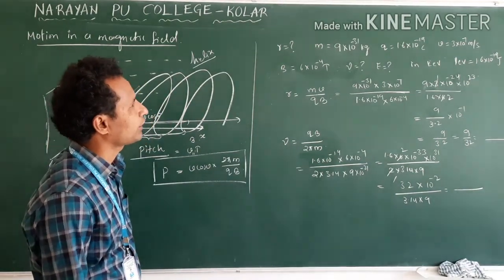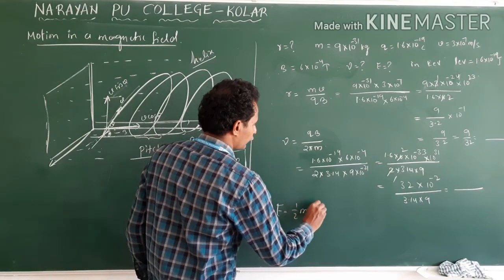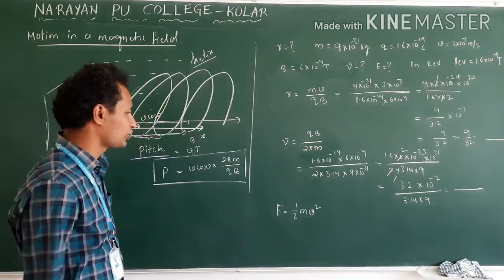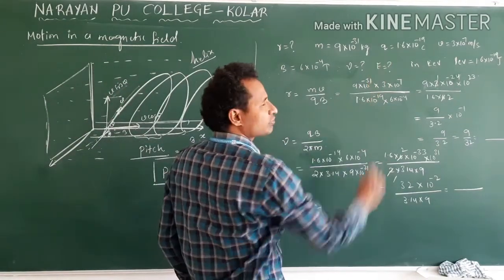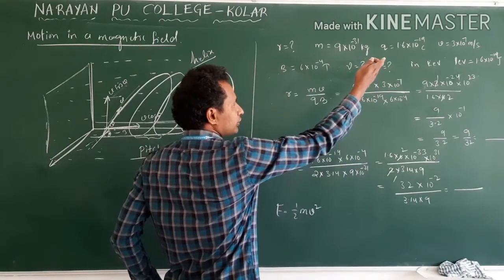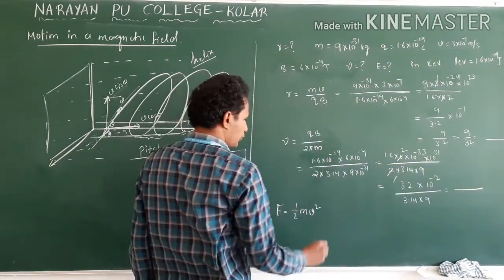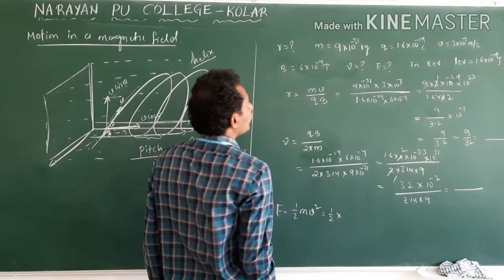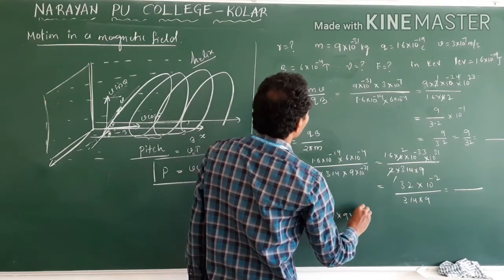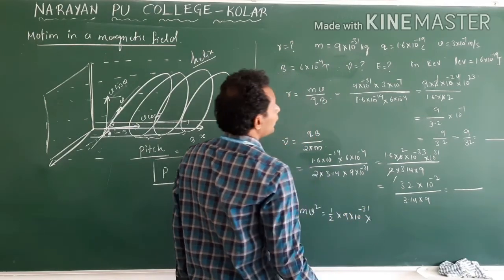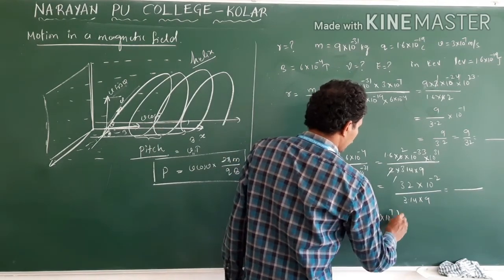Finally, what do they ask? Next, energy. Energy is equal to half m v square. It possesses kinetic energy. Direct velocity value is given, and the mass is given, so substitute here. Half into mass, which is 9 into 10 power minus 31, and velocity is given as 3 into 10 power 7, whole square.